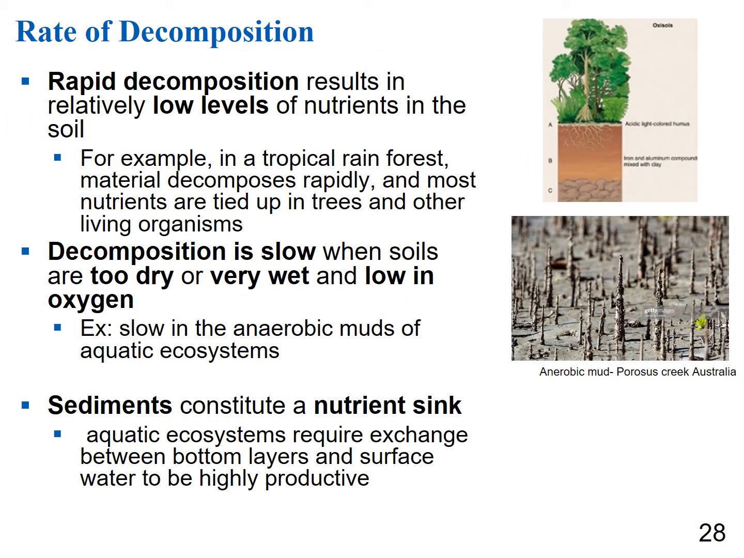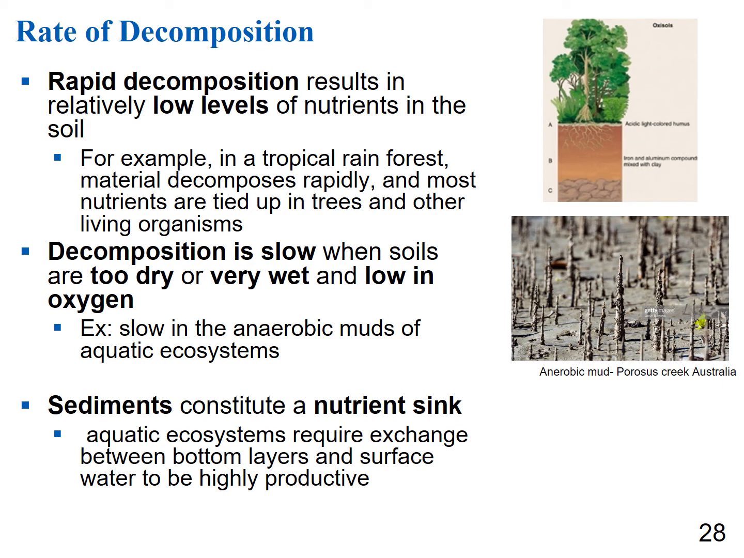Rapid decomposition actually results in relatively low levels of nutrients in the soil. I think in tropical rainforest, people would maybe imagine that they had nutrient-rich soil, but they actually have nutrient-poor soil because the material decomposes so rapidly. Most of the nutrients get tied up in living things in tropical soils.